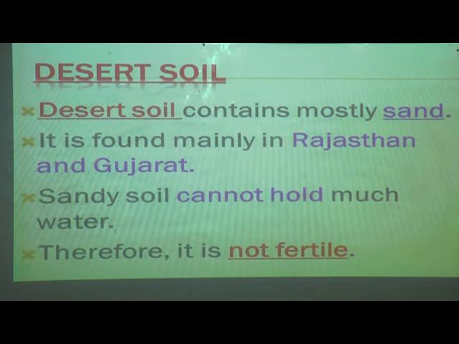Therefore, it is not fertile. So, due to that, because of the sandy soil, the land is not fertile. The soil is not fertile, so crops cannot be cultivated. To get nice crops, what do we need? That land should be very fertile, isn't it? Water is very necessary.